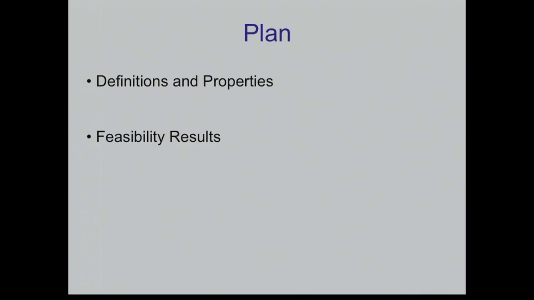So we'll start with the definitions and the properties, and then I'll talk about basic feasibility results about garbled circuits. So I'll show you a new way to reprove the basic old results that most of us already know. Then I'll try to cover the recent efficiency improvements. So there has been a lot of work in the last few years. I'm not going to cover all of it, but at least some.